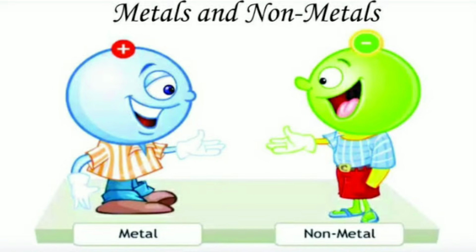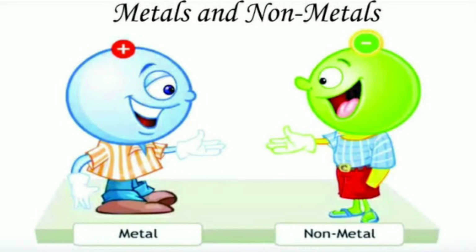Today your mother teacher topic is metal and non-metal. Part 1. A non-metal is a chemical element that usually gains electrons when reacting with a metal, and which forms an acid when combined with oxygen and hydrogen, or which is a poor conductor of heat and electricity. Non-metals display more variety in color and state than do metals.